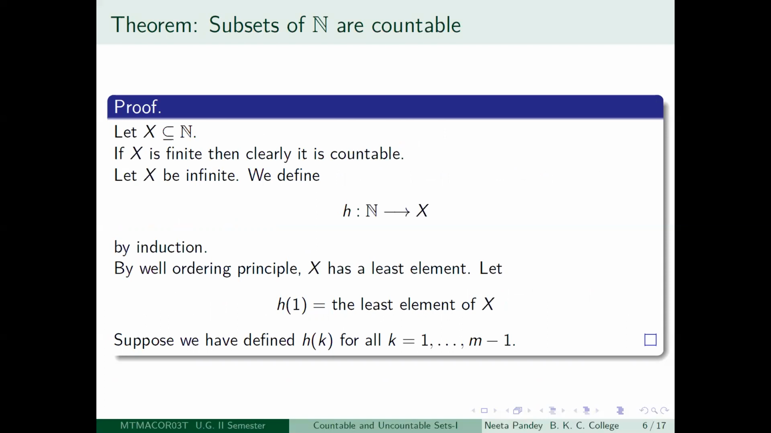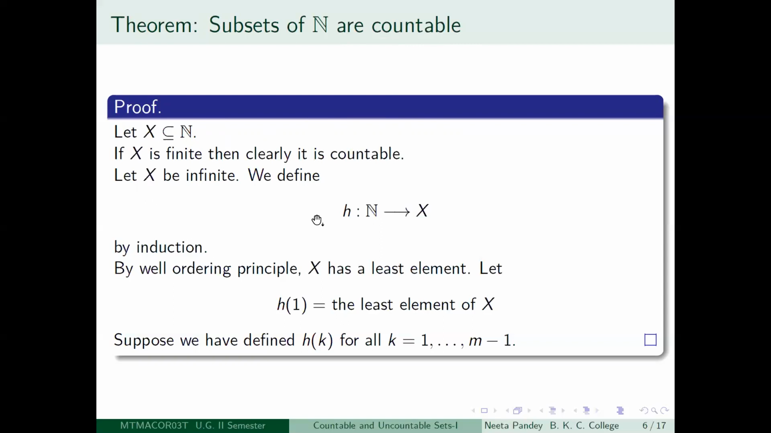That means they will be either a finite set or a countably infinite set. So suppose I take any subset capital X of the set of positive integers. If it is finite, then automatically it is a countable set by definition, so there nothing has to be done. Now suppose it is an infinite set, then I want to say that X is bound to be countably infinite.